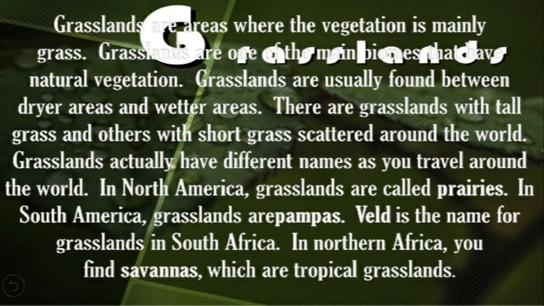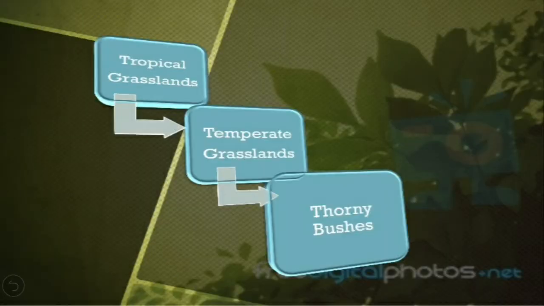Grasslands, children, actually they have different names. In North America, they are called prairies. In South America, grasslands are known as pampas. Veld in South Africa. In North Africa, it is known as savannas, which are tropical grasslands. So children, grasslands, they occur in different size and different shapes. Some grass are very tall, about 3 to 4 meters in height, and savanna grasslands of Africa, they are of this type only.